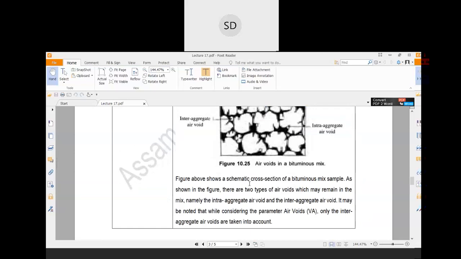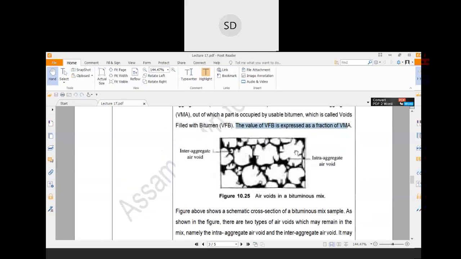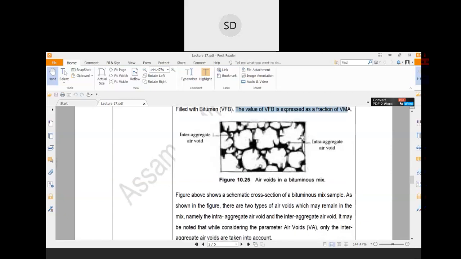So basically, if you discuss aggregate and bituminous mixes, these are the aggregates. There are two types of voids in that mix. Okay, one is inter-aggregate air voids and another is intra-aggregate air voids. Intra-aggregate air voids are the air voids present in a particular aggregate which are not permeable. Okay, and inter-aggregate air voids are the different air pockets present between the different aggregate masses.